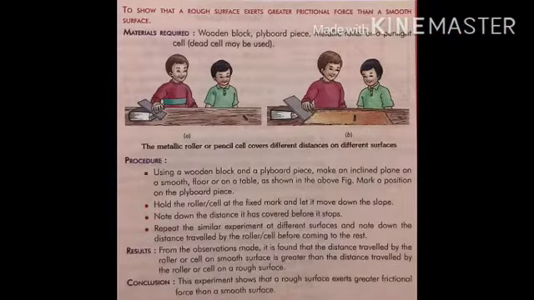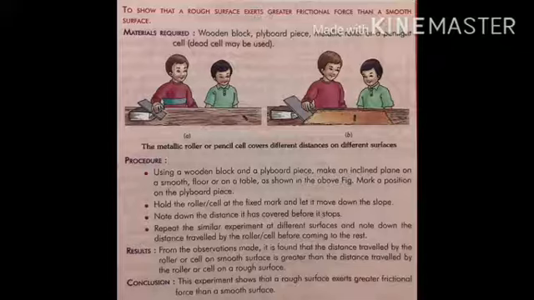Now let us perform an activity that is given in your book, page number 193, to show that a rough surface exerts greater frictional force than a smooth surface. Material required: a wooden block, a plywood piece, and a metallic roller, or a pencil cell or dead cell may be used. The metallic roller or pencil cell covers different distances on different surfaces. Now let us perform the activity.